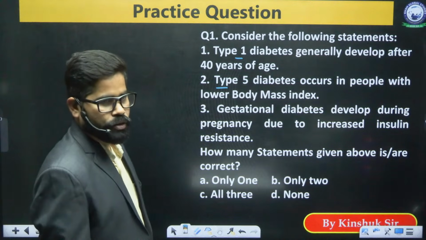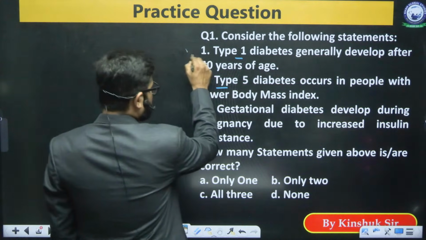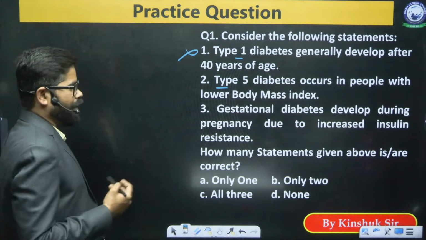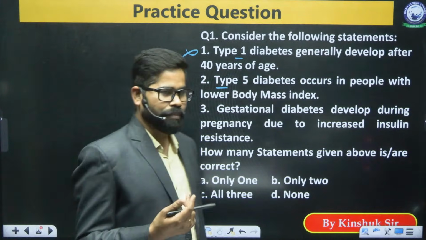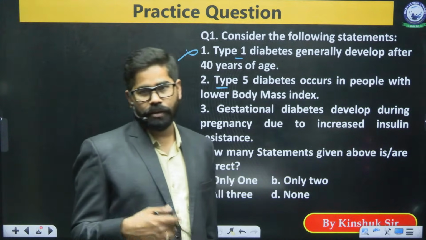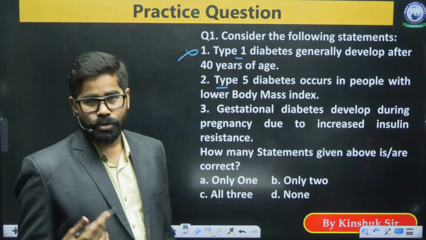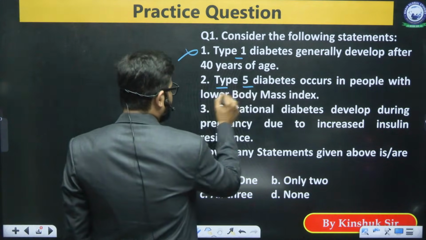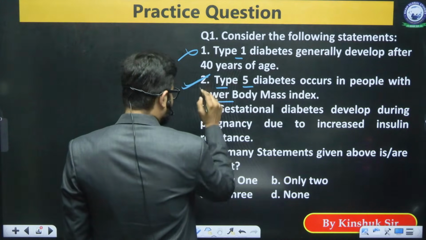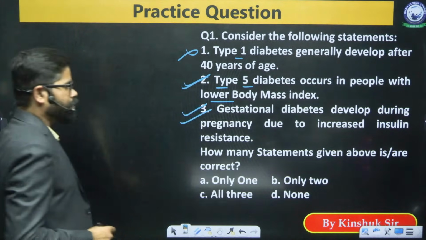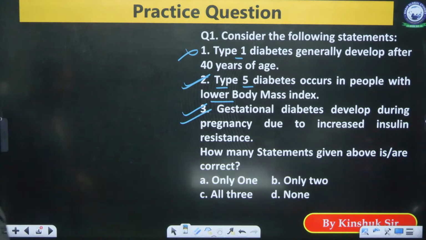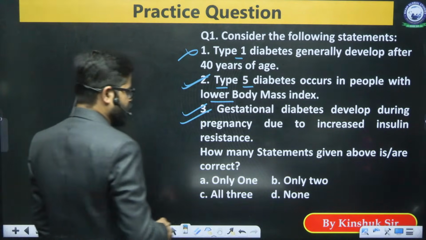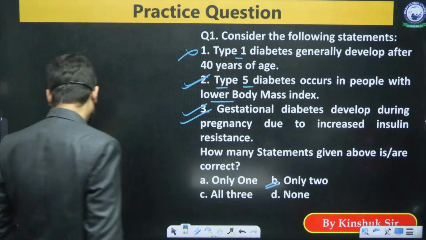Okay, the B option. The first statement is incorrect. You know that type 1 diabetes can develop just after the birth of the child, so it doesn't wait till 40 years. Type 5 diabetes occurs in people with lower body mass index, that is correct. And gestational diabetes develops during pregnancy due to increased insulin resistance. So that's why the answer here will be option number B.